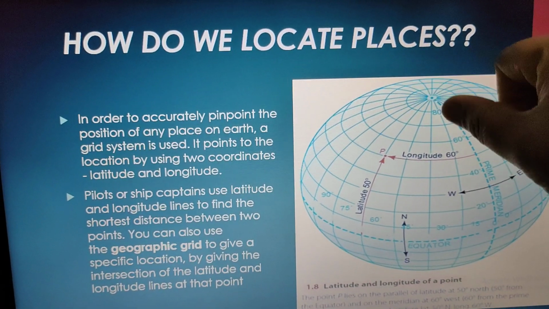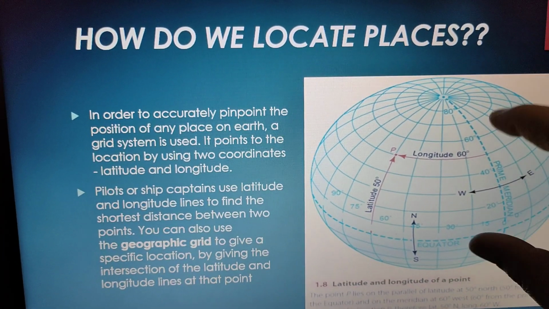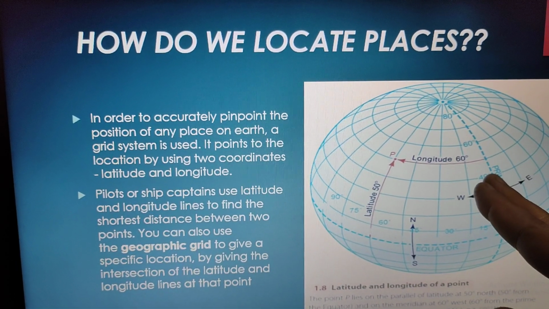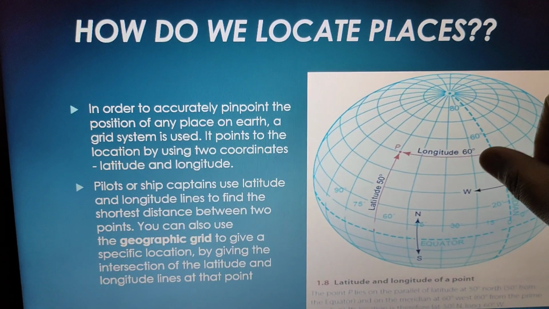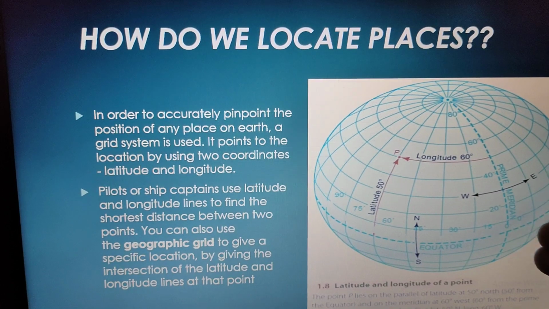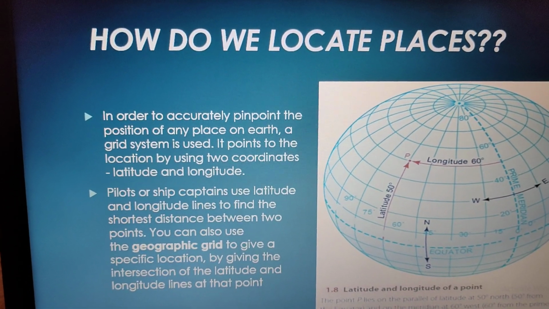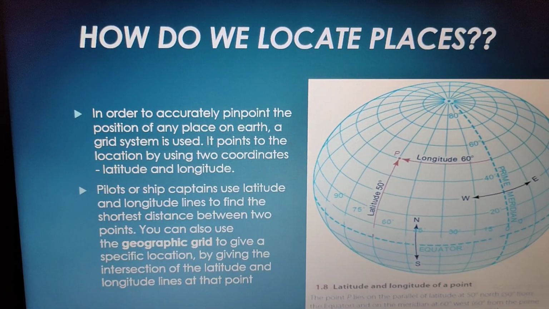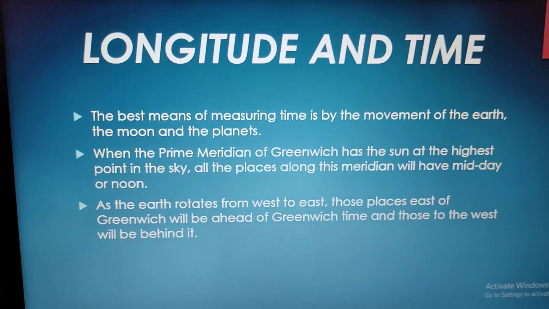Now your prime meridian is a longitude at 0 degree, right? Now it says that whatever the time will be at the place where it crosses, that is Greenwich in London, the places which lie along this meridian will also have the same timings, right?